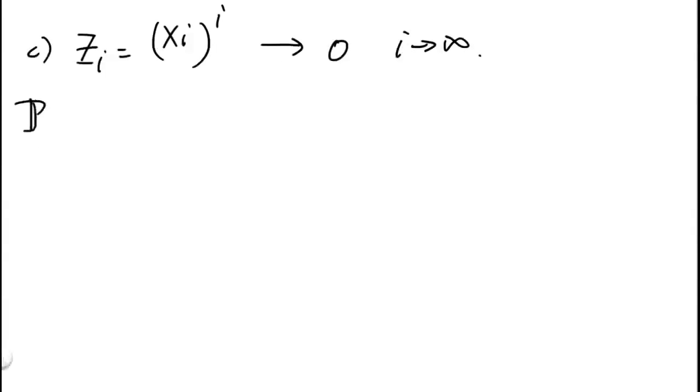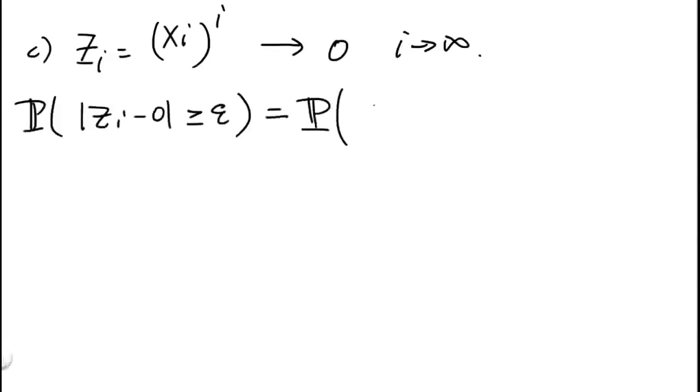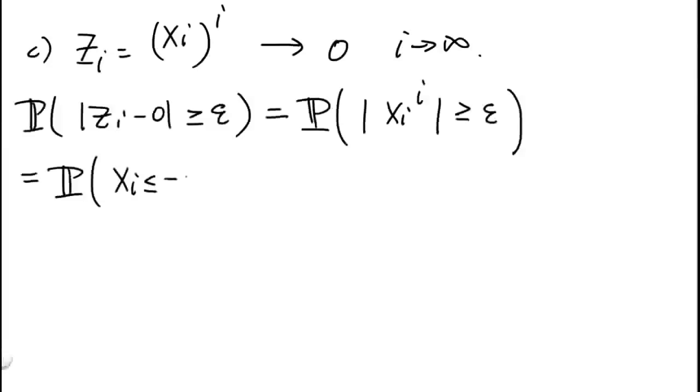We'll start again with the probability that zi stays away from 0 by more than epsilon, and see how that evolves. And this is equal to the probability that |xi raised to the ith power| is greater or equal to epsilon. Or, again, we can write this by taking out the absolute value: xi is less or equal to negative epsilon raised to the 1 over ith power, or xi greater or equal to epsilon to the 1 over ith power.